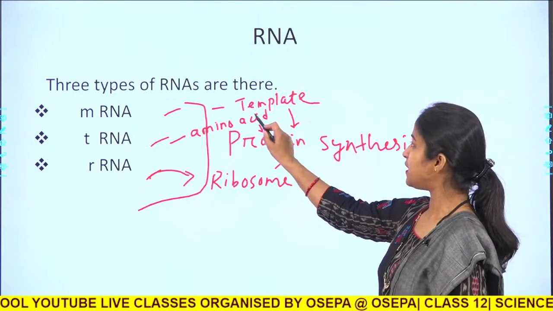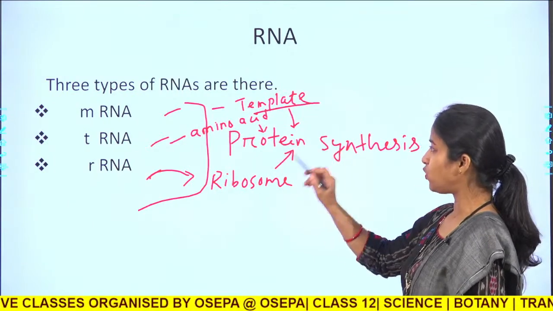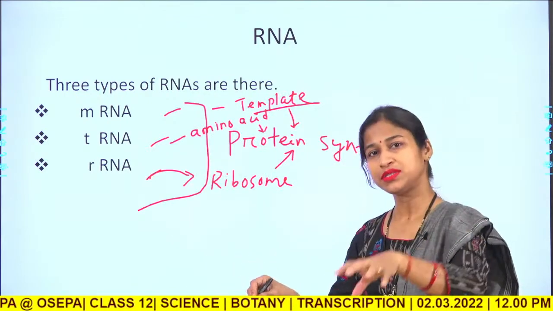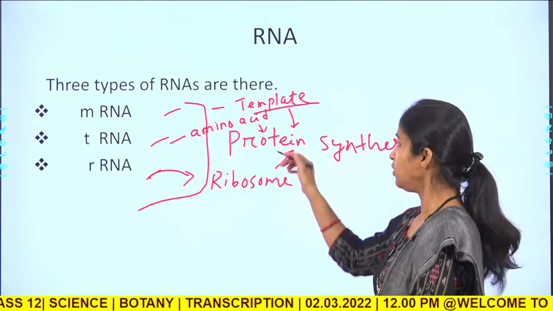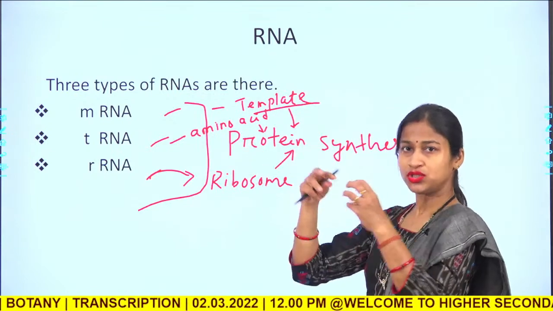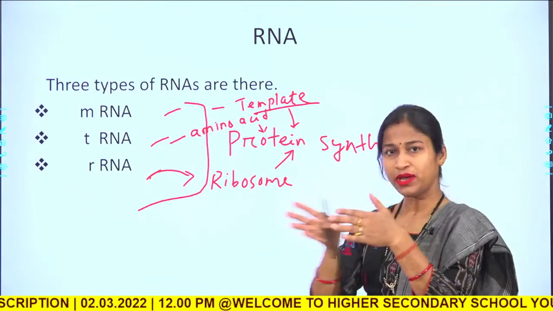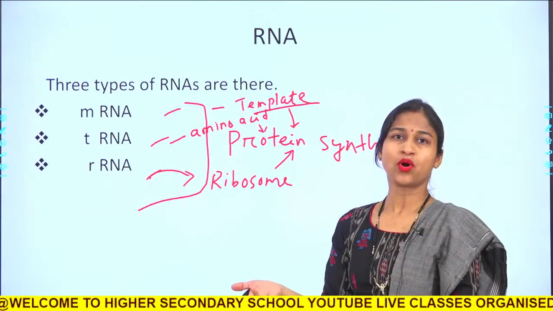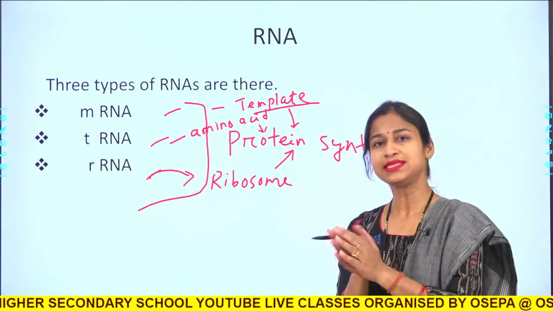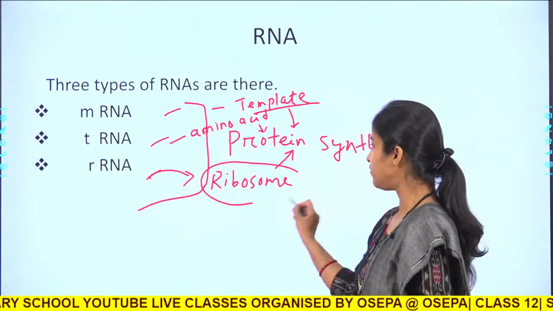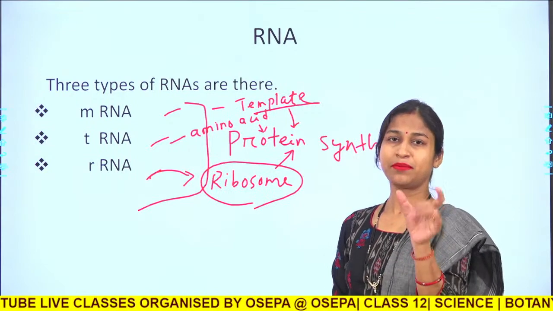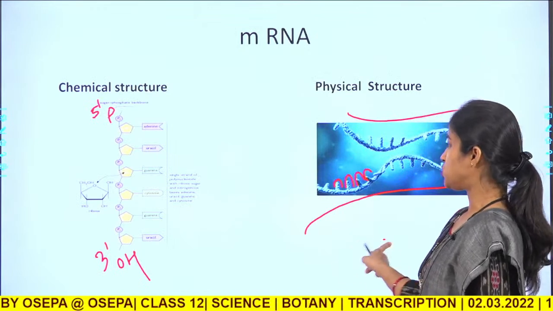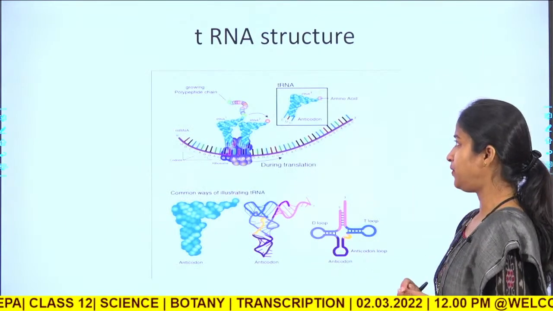So, what happens? The mRNA acts as a template in protein synthesis. tRNA picks the amino acid from the cytoplasmic pool and brings it to the mRNA template for joining the amino acids with each other, forming a polypeptide chain. The ribosome itself is the protein factory where the proteins are synthesized, and it provides the environment for the catalysis of the peptide bond. So, this is the structure of mRNA, then the structure of tRNA.